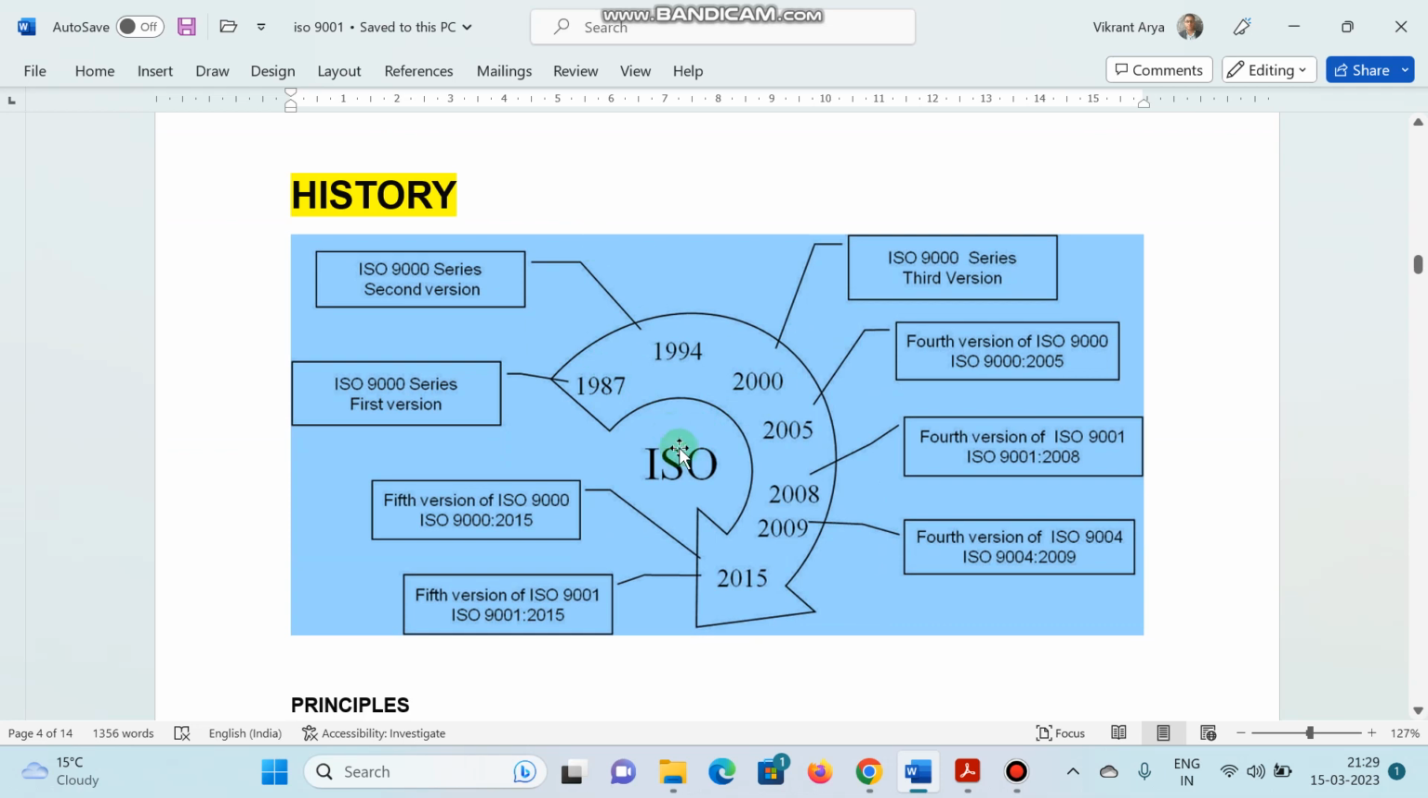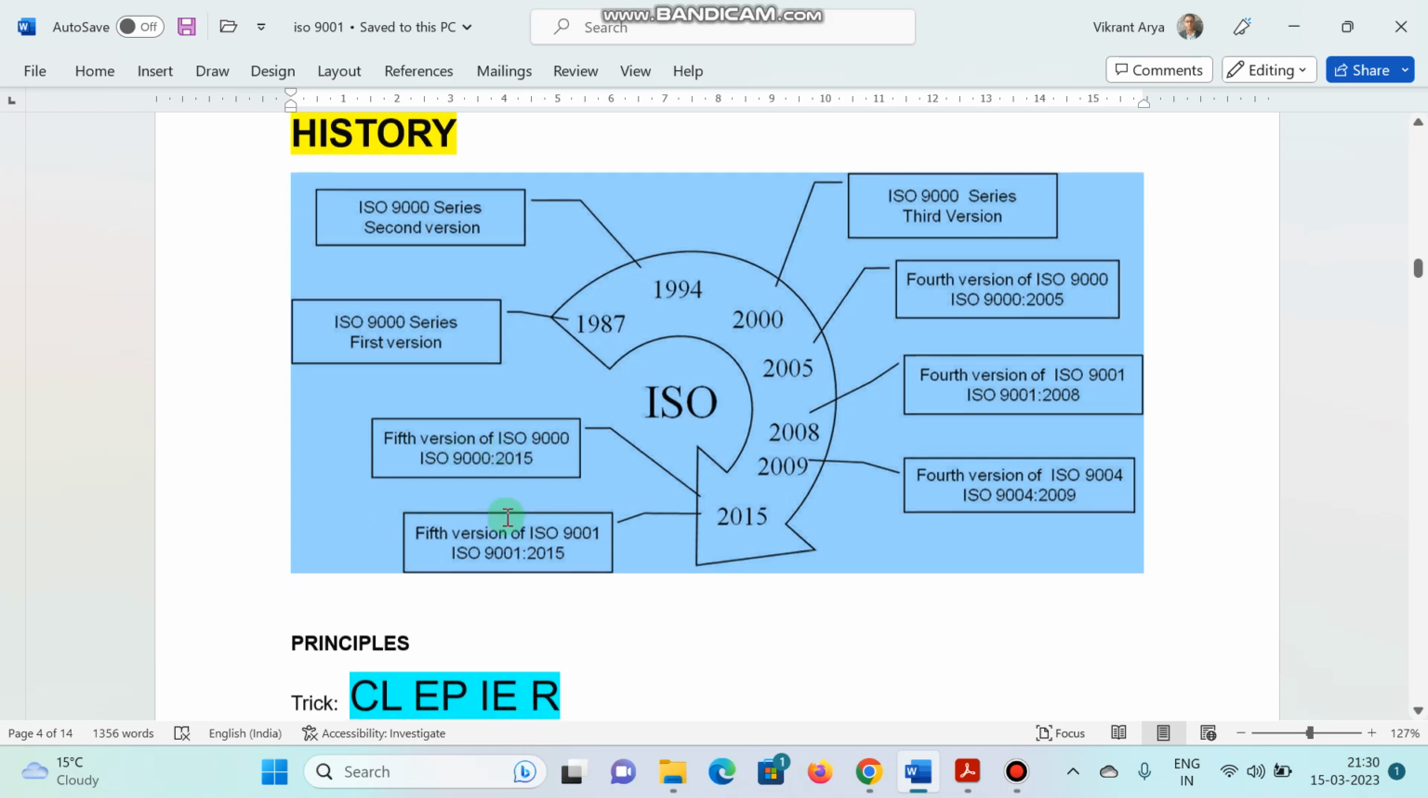If we talk about the history of ISO 9000, it starts with 1987 when the first 9000 series came out. Then the second version in 1994, the third version in 2000, then 2005, the fourth version, and currently this version is in progress. That is ISO 9000 2015. So you have to remember this version that is currently in progress.